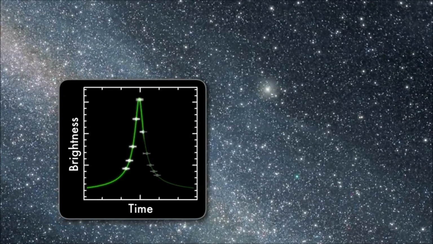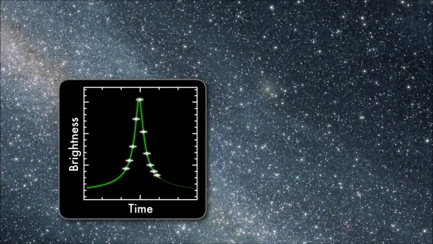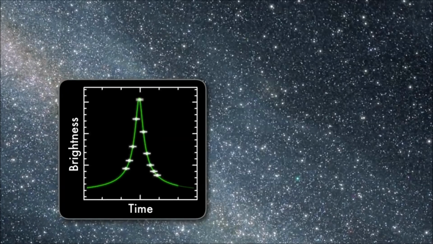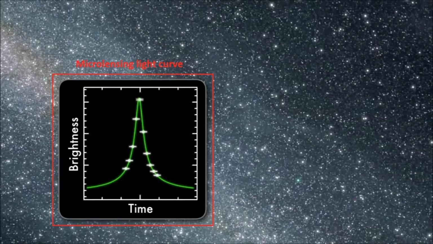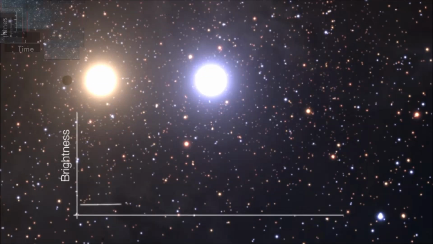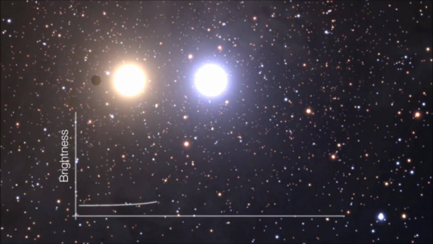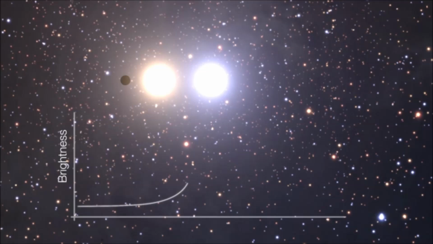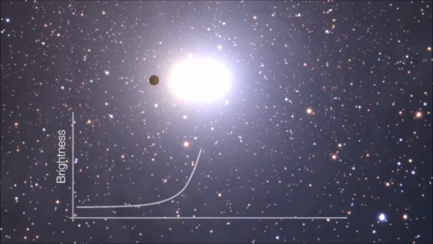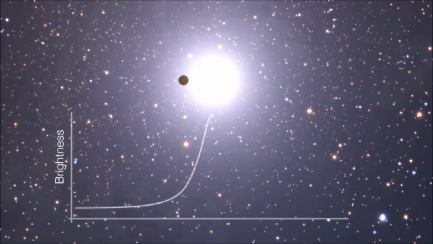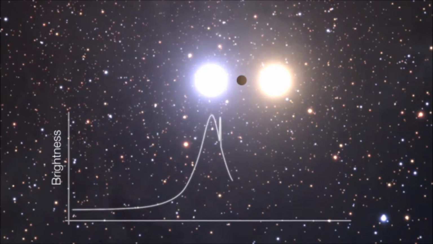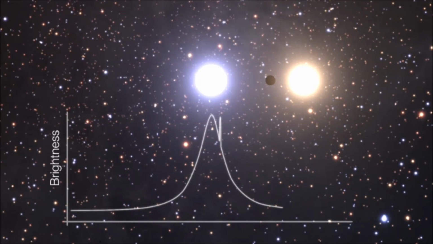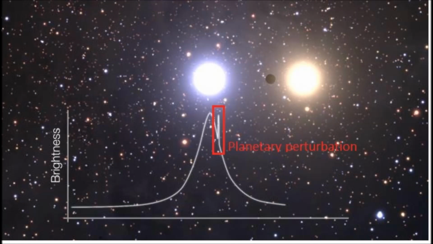And since the lens object passes by the source in a reasonable time, people will be able to detect the brightness of the background object as a function of time, that is, the light curve. The idea of detecting exoplanets with microlensing was first proposed in 1991. If the lens object is accompanied by a planet, the planet may have a chance to perturb the standard single-lens microlensing light curve. By observing this planetary perturbation, we will be able to tell the properties of the planet.